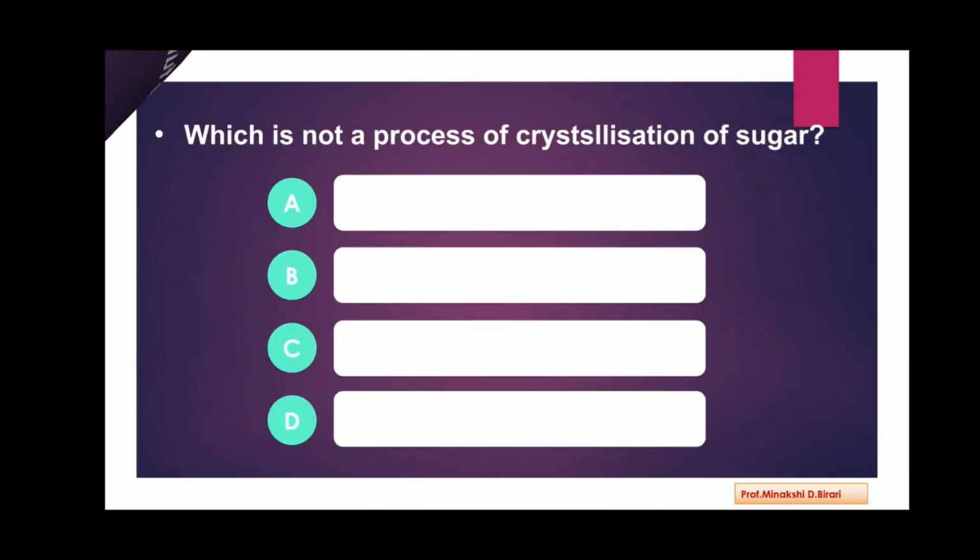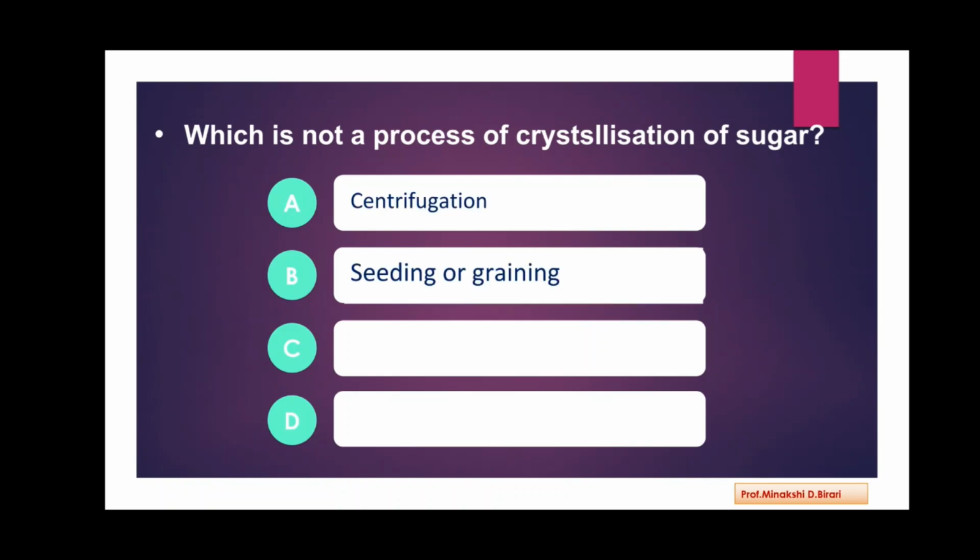Next question. Which is not a process of crystallization of sugar? Options are centrifugation, seeding or graining, concentration, growth of crystal. So the answer is growth of crystal. That is not a process of crystallization of sugar.